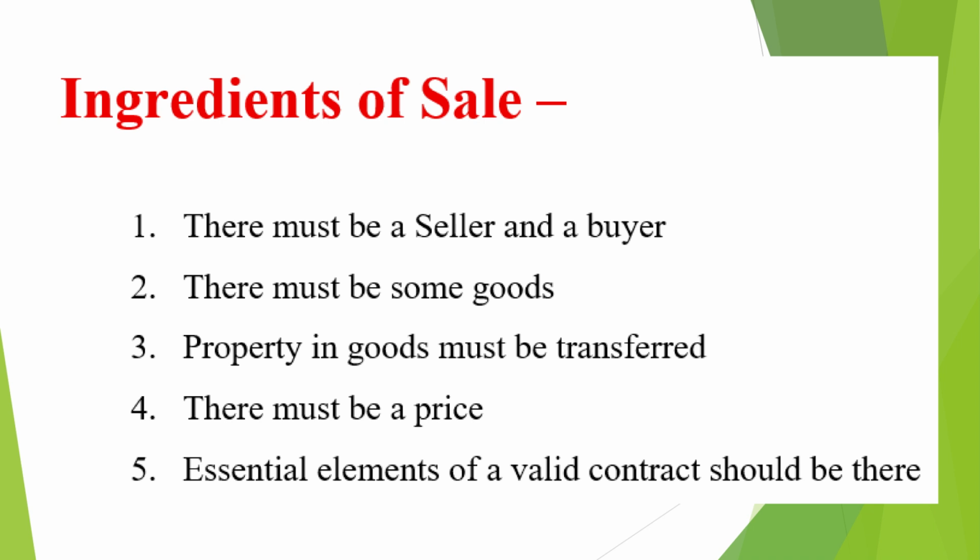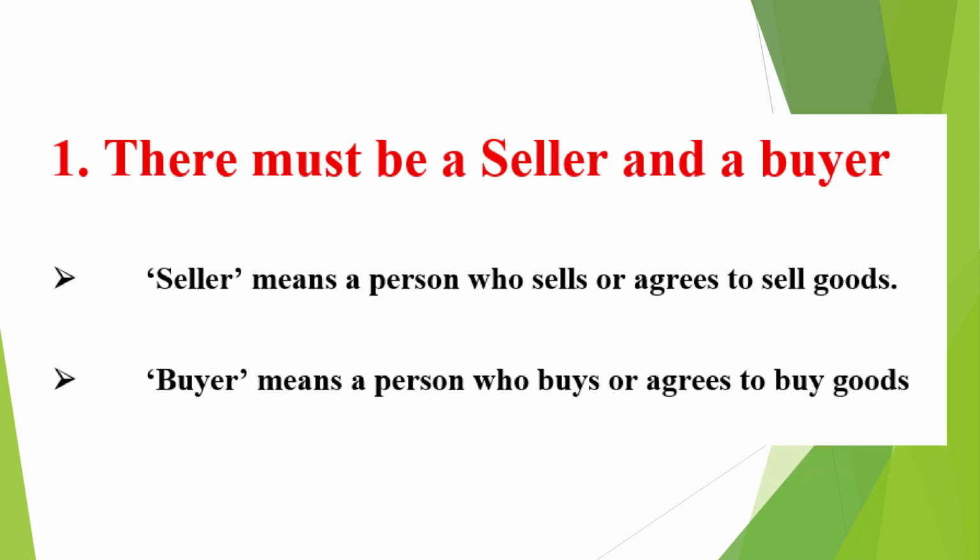Let us now understand the first essential element of a contract of sale. There must be two distinct parties, a seller and a buyer. A seller is a person who sells or agrees to sell goods. On the other hand, a buyer is a person who buys or agrees to buy goods. It is important to note that both parties must be different persons, as one cannot buy from oneself. Thus, the existence of a seller and a buyer is the most basic requirement of a valid contract of sale.